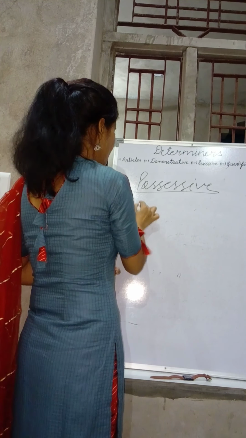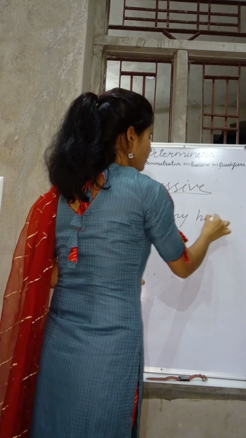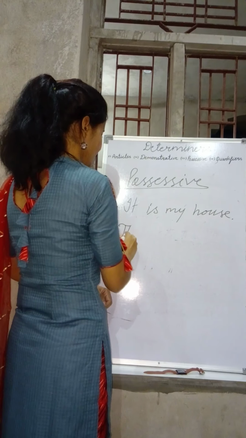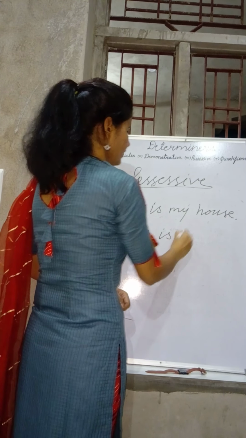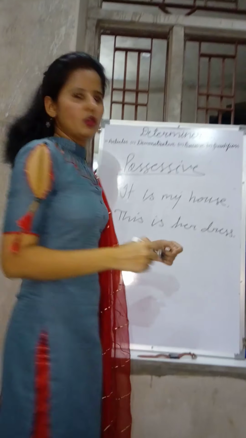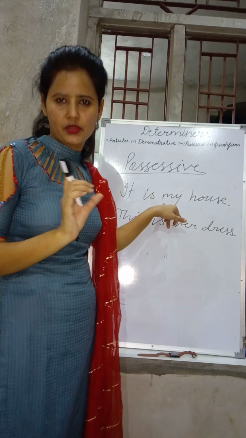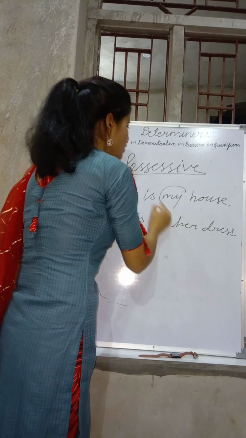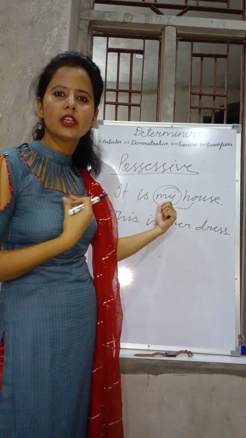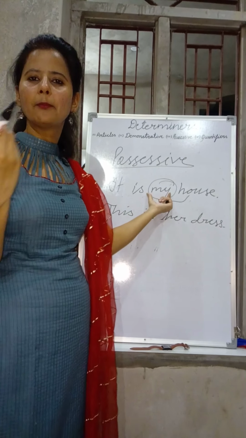Like, it is my house. Okay, this is her dress. So, which words show the possession here? My house. Okay, so this is the word which shows this house belongs to me. ये वर्ड ऐसा बता रहा है कि ये घर मुझसे बिलोंग करता है या ये घर मेरा है. So this word shows the possession here.